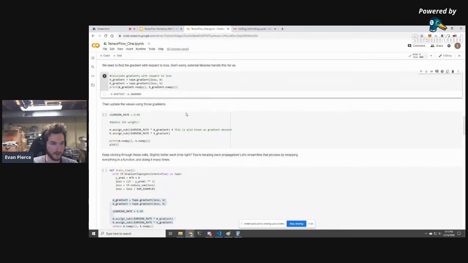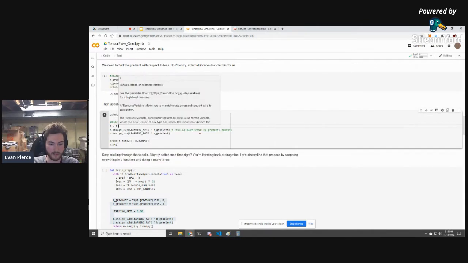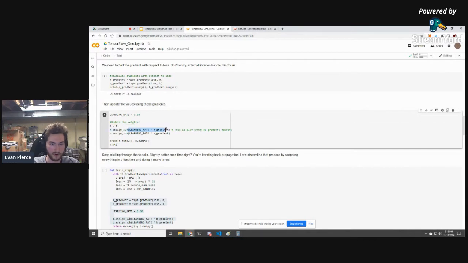These gradients are very large relative to the things that they're updating. So we only want to take a small portion of them. So what we're doing is saying for that variable M that we defined before, we want to subtract off a portion, the learning rate portion, of the gradient. The reason you have to use assign_sub here is because a variable object specifically needs you to call assign_sub. But this is essentially the same thing as saying M minus equals, or M equals M minus, and then the same thing here, but just doing it with TensorFlow variables.